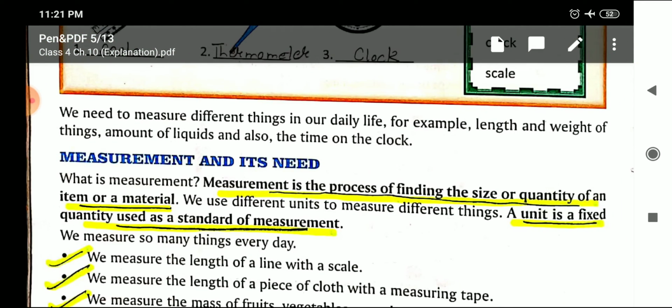First of all, children, we have done two very important definitions, that is measurement. Measurement is the process of finding the size or quantity of an item or material. Size, length, quantity can be mass for solids and capacity for liquids. Then unit. A unit is a fixed quantity used as a standard of measurement. So these are the two very important definitions which we have discussed in detail. So you need to learn these definitions very carefully.